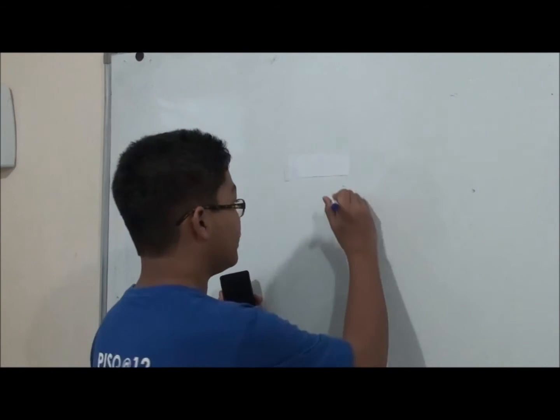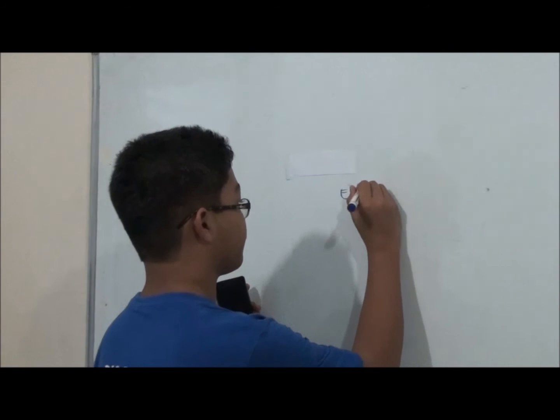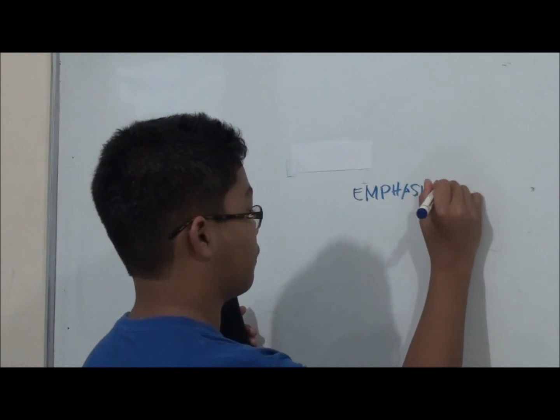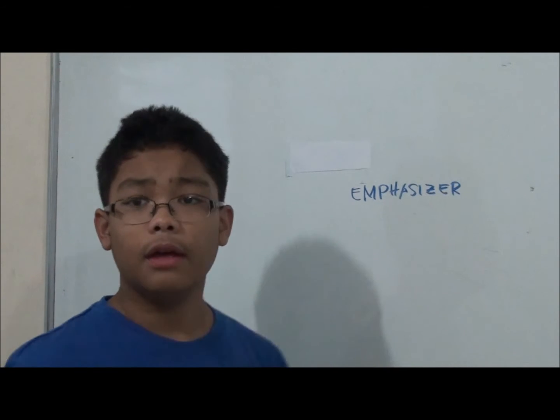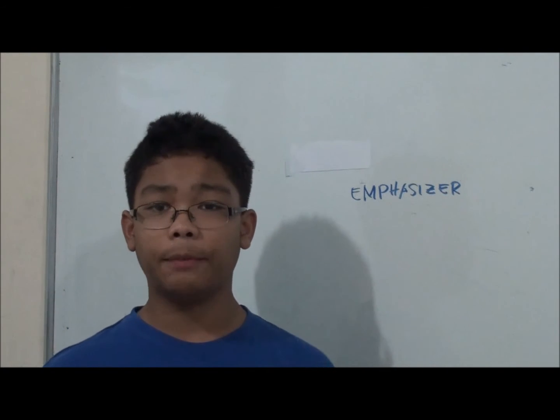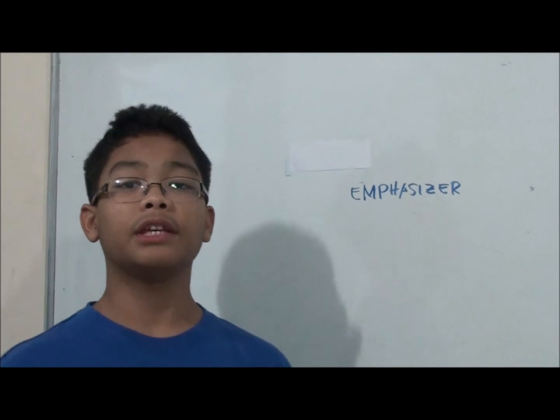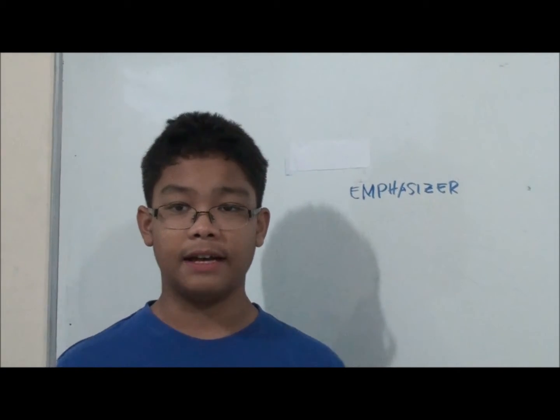Moving on, adverbs are also intensifiers. One function of an intensifier or an adverb is to intensify the meaning of the word it is modifying. One example of this is the emphasizer. Emphasizer means either putting more or less emphasis to the word or giving emphasis to the word it modifies.